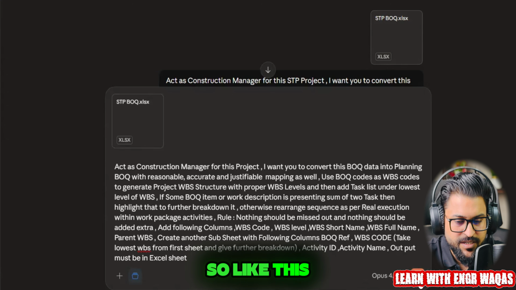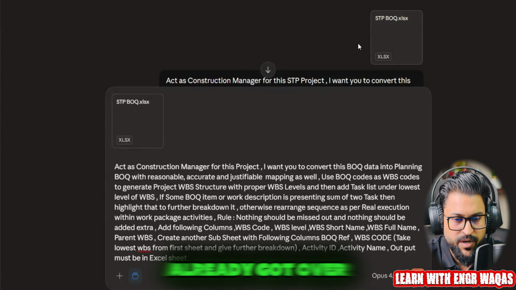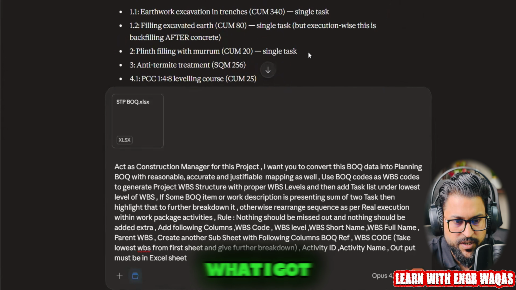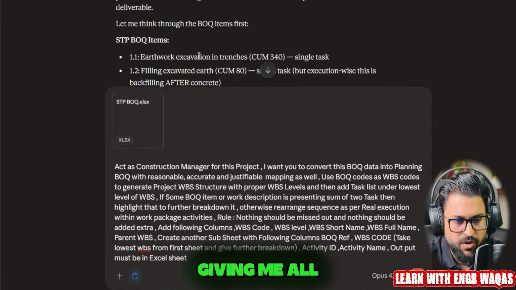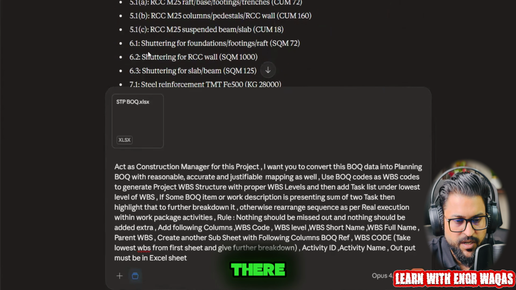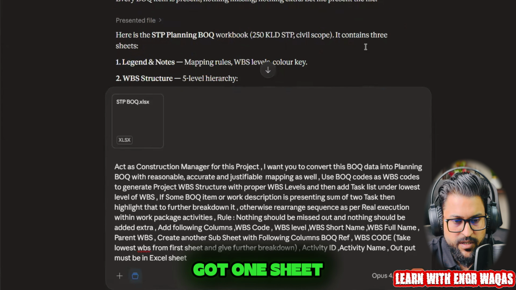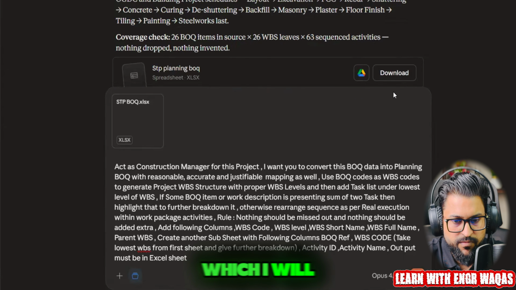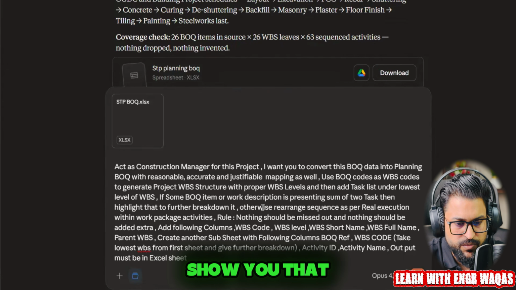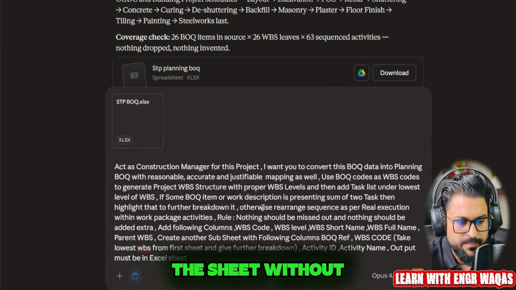So by clicking on this button, I will get this result, which I have already got over here. I'm showing you what I got. It is giving me all the process, processing the activities and all that. And finally I got one sheet, which I will download and show you right over here. See, this is the sheet, without wasting any of your time.